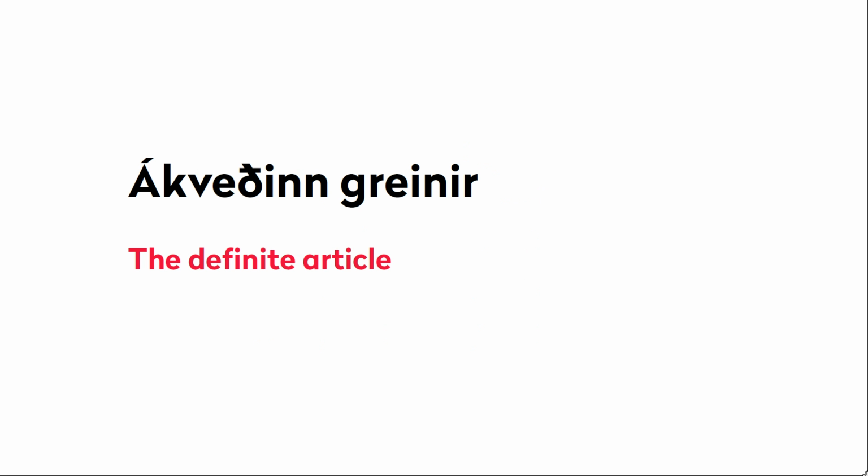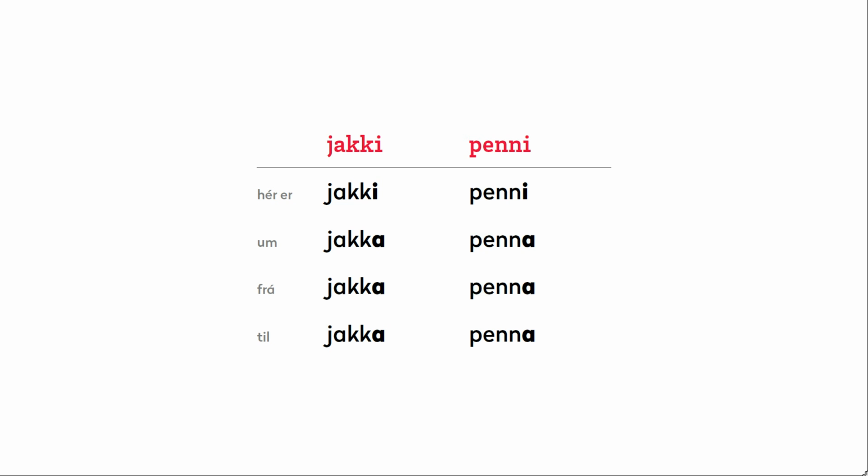We also need to add the definite article, of course, and that also declines, and it goes as follows. Hér jakkinn, here is the jacket. About the jacket is jakkann. From the jacket is frá jakkanum, and to the jacket is til jakkans. Exactly the same for the word penni. We would have hér penninn, pennann, frá pennanum, til pennans.